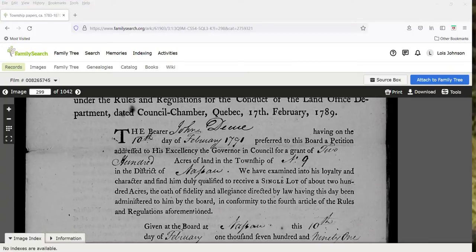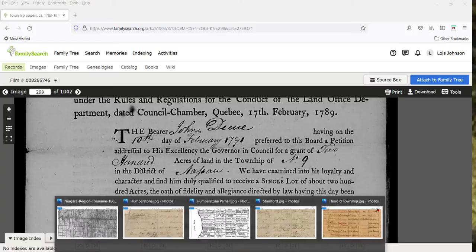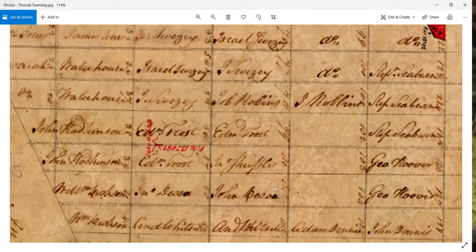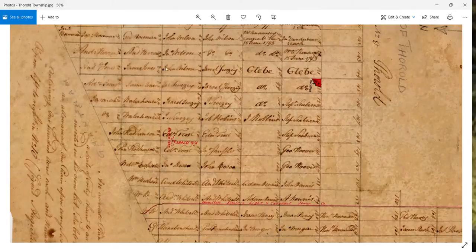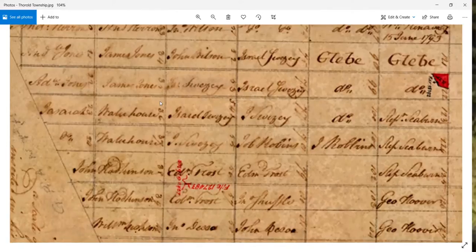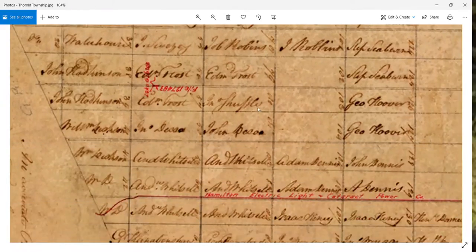And if we look at the patent plan for Thorold, you'll see these lot numbers here. It looks like 33, 34, 35, 36, and we are looking for lot 81. So this is 77, 78, 79, 80, 80s here, and this is 81.